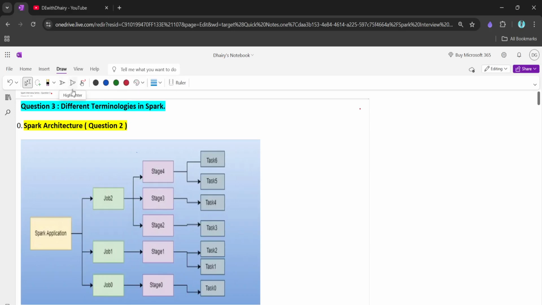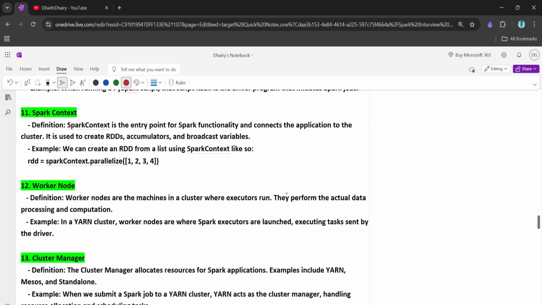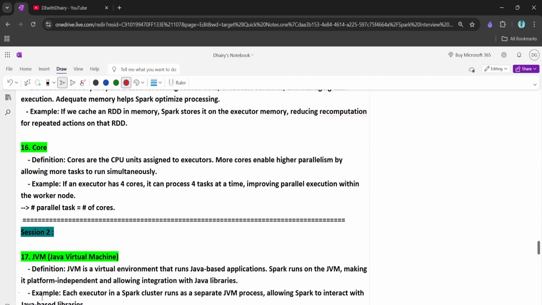So today we are going to discuss the different terminologies in Spark which are important for interviews, right? Today we will be covering around 16 to 17 terminologies, and in our next session we will cover a few more, right?